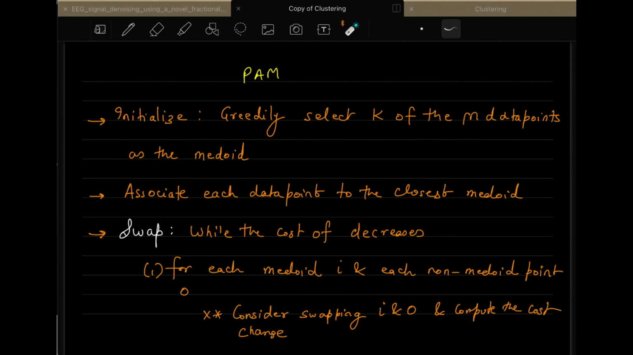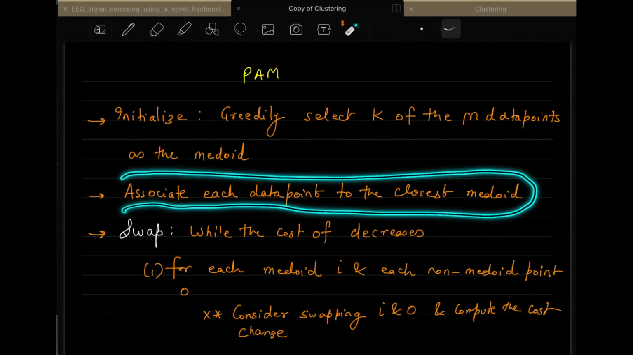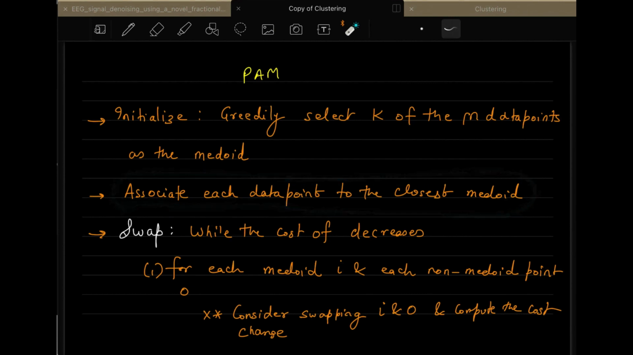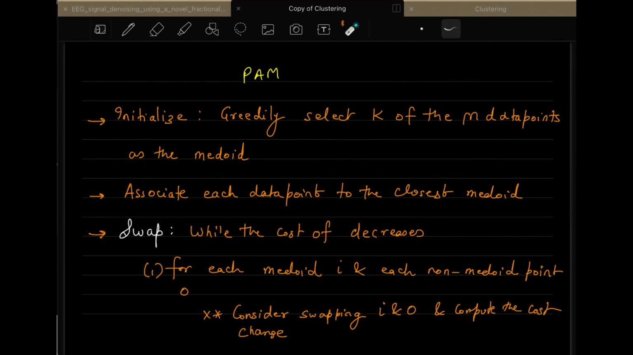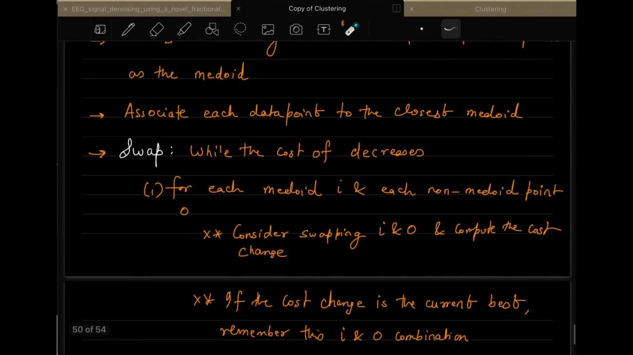Now what you do is you associate each data point to the closest medoid. This you already know: once you have the clusters defined, you are doing the clustering of the closest points to that cluster. This is also the same in the case of the k-means algorithm. But the only difference that now comes is the swapping part in medoids.